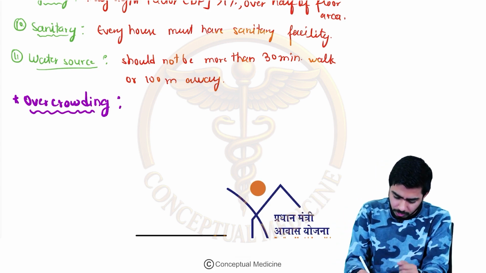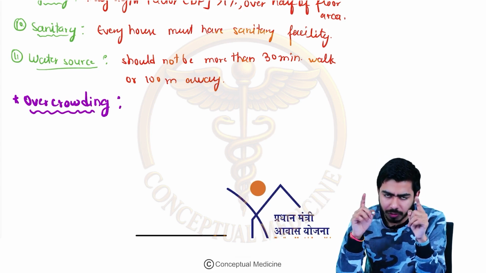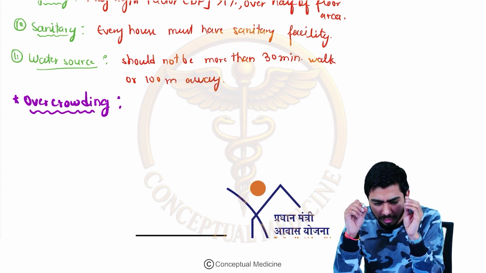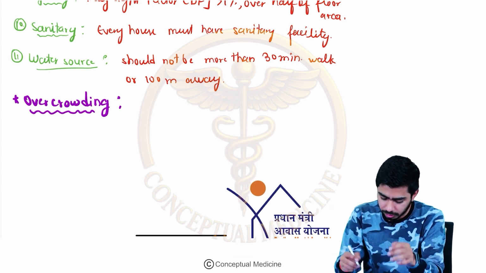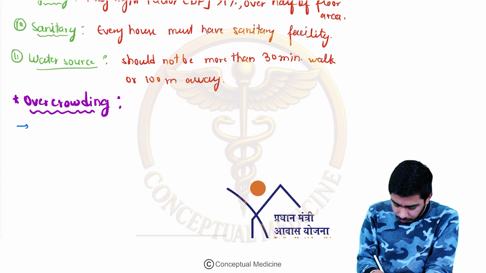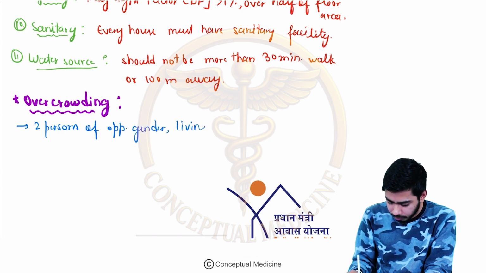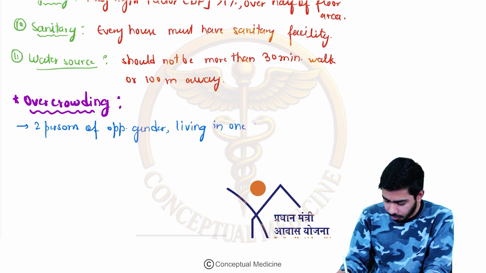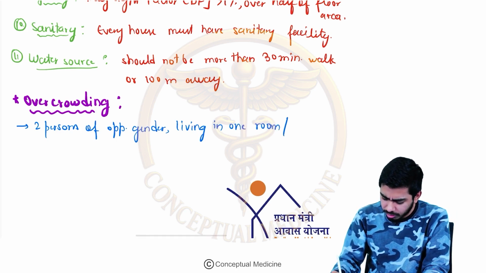So guys, let's talk about the very important term, overcrowding. What is the criteria for overcrowding? It will be considered overcrowding if there are 2 persons of opposite gender living in one room, or sleeping in one room.